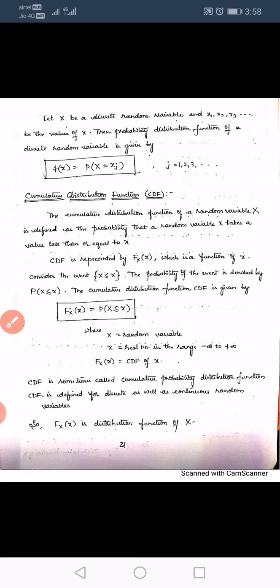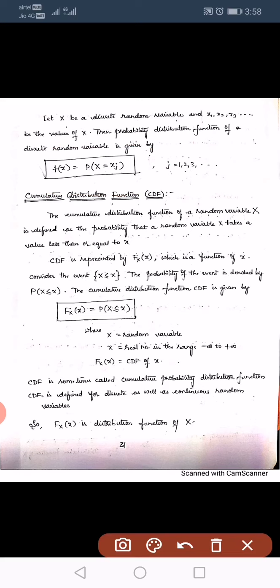Next one, cumulative distribution function. The cumulative distribution function is denoted by this one: capital F suffix capital X of small x. Remember the representation, this is the cumulative distribution function.